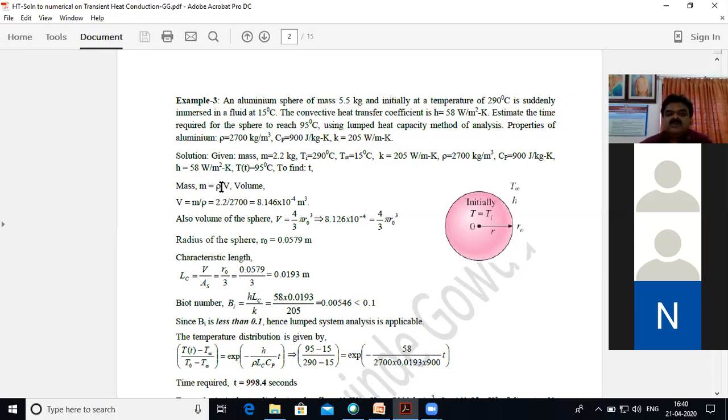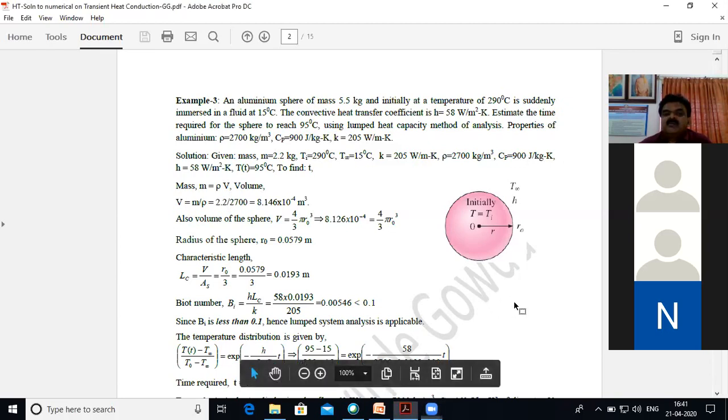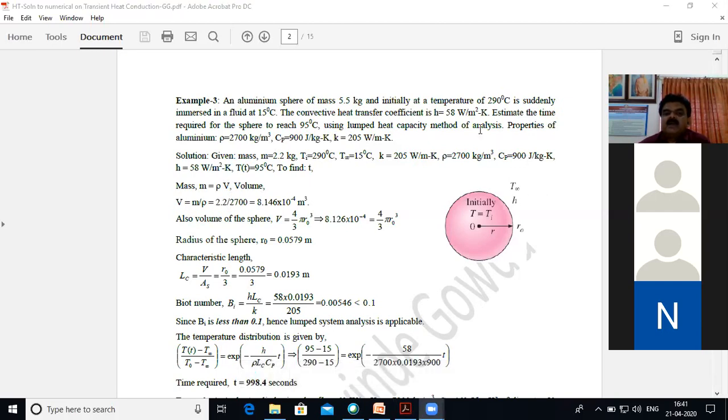You know that mass is equal to density into volume. So knowing its density, you can calculate the volume.